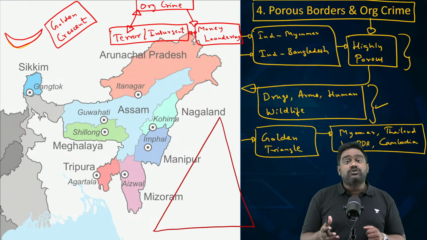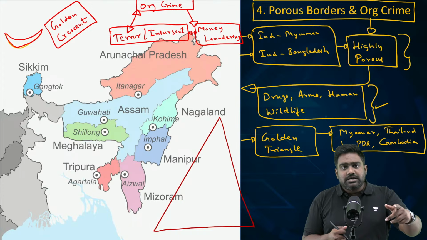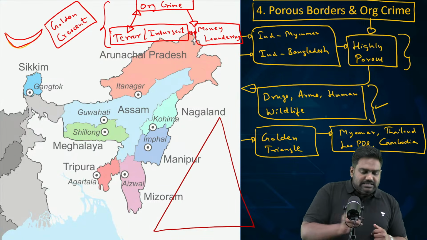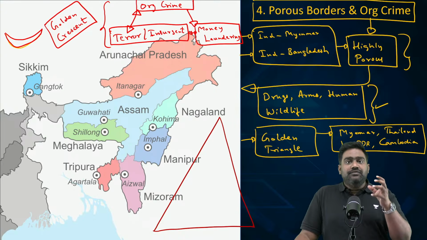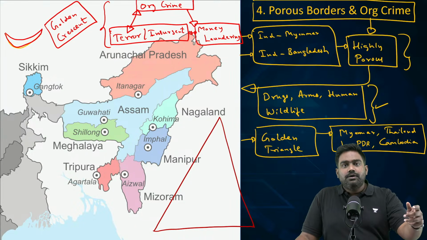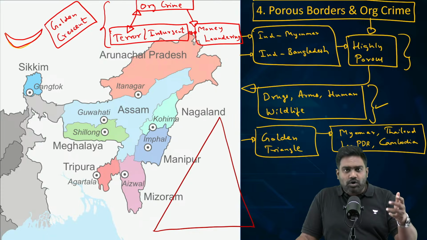They can easily source weapons. They can traffic drugs for drug mafias for a commission. And don't forget, terrorist and insurgent groups and radical groups, they rely on drug addiction to brainwash the youth, to recruit new cadres and brainwash them.